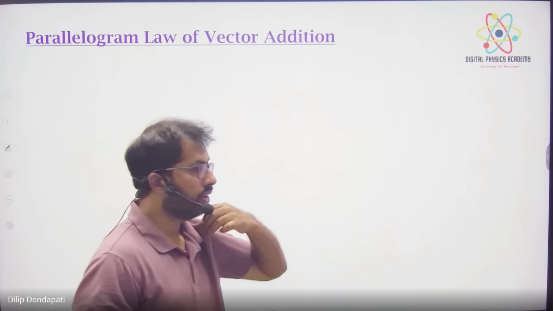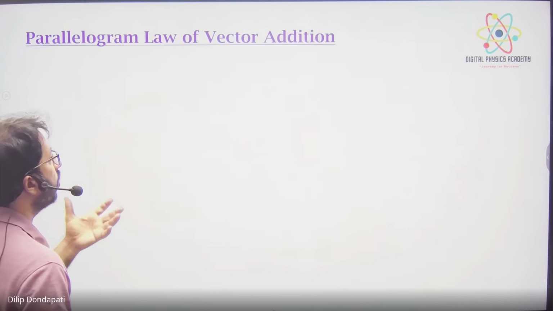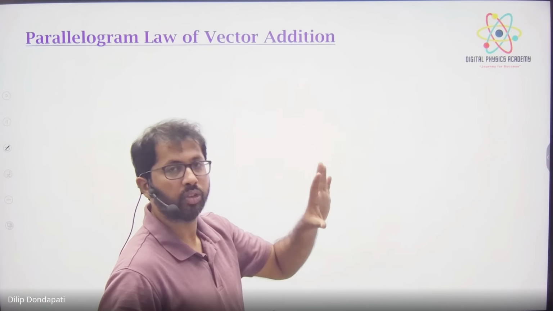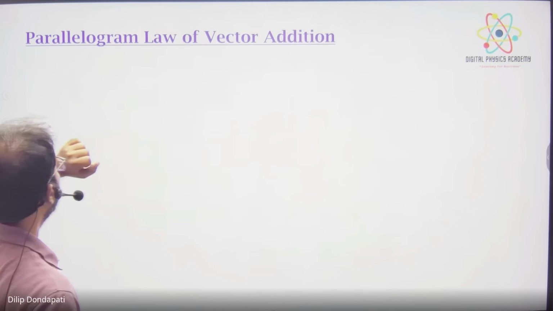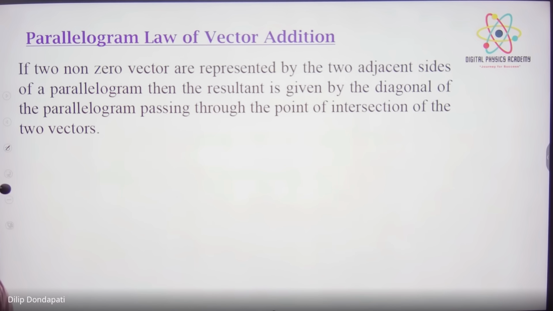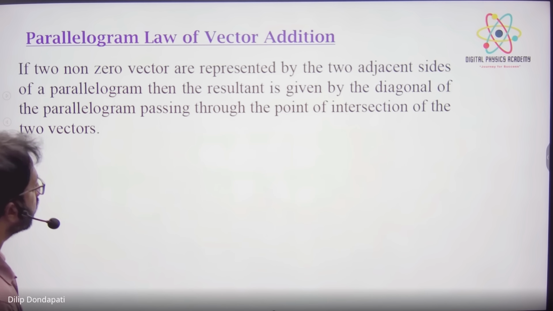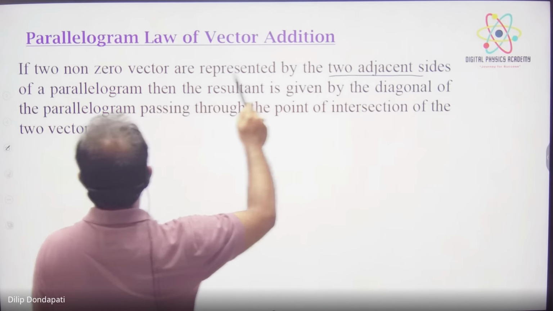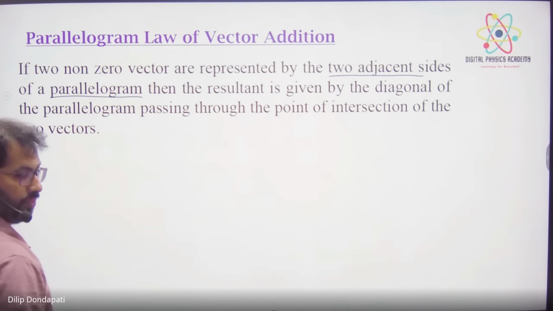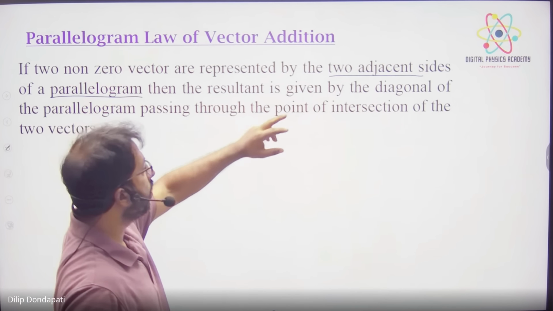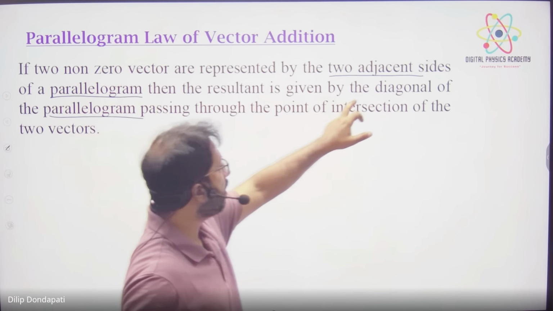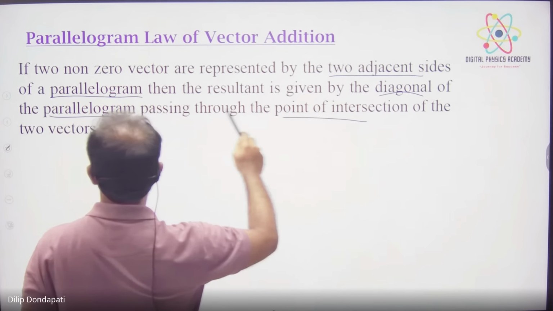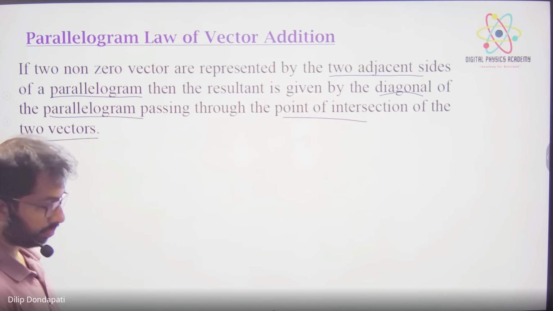So what is the method? It is not that you just add normally; that will not work. That is given by the parallelogram law. So what is the parallelogram law? It says that if two non-zero vectors are represented by two adjacent sides of a parallelogram, then the resultant is given by the diagonal of the parallelogram passing through the point of intersection of the two vectors.